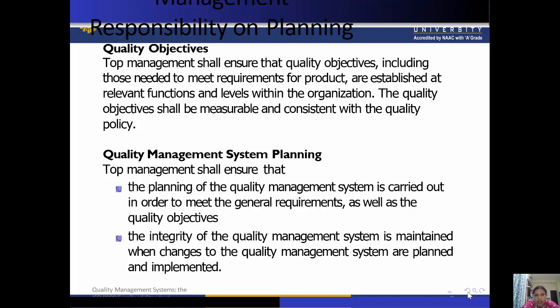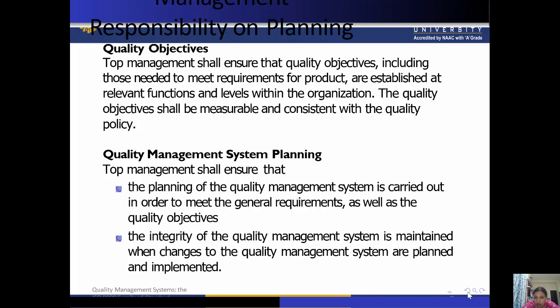Okay, so when we talk about quality planning, again the top management is involved there. Keep in mind the order of meeting the general requirements as per the quality objectives.